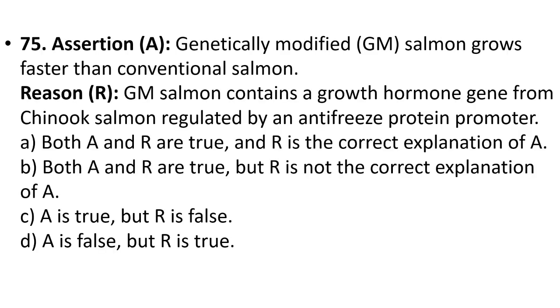Question number 75. Assertion: Genetically modified salmon grows faster than conventional salmon. Reason: Genetically modified salmon contains a growth hormone gene from Chinook salmon regulated by an antifreeze protein promoter. A. Both A and R are true and R is the correct explanation of A. B. Both A and R are true but R is not the correct explanation of A. C. Assertion is true but reason is false. D. Assertion is false but reason is true. Here the answer is option A. Both A and R are true and R is the correct explanation of A.